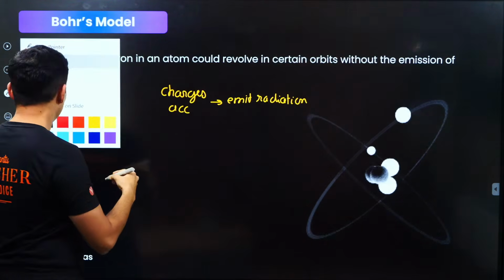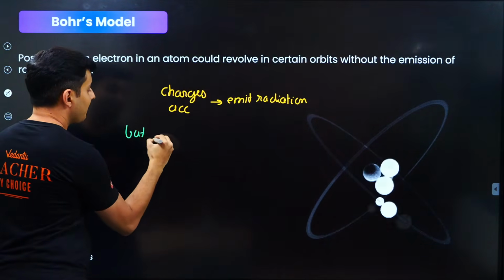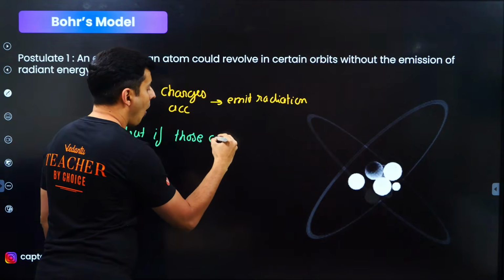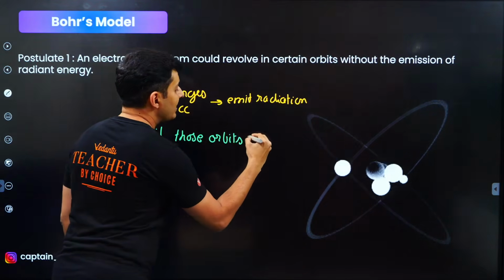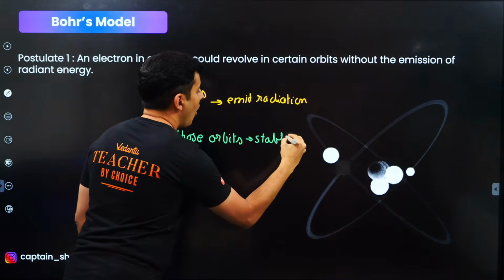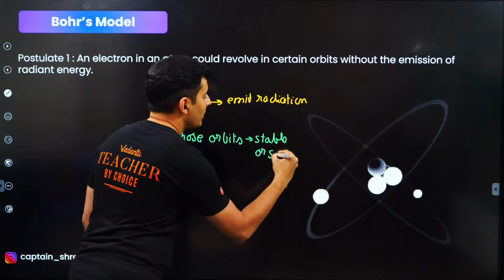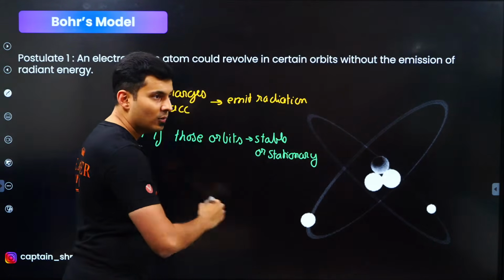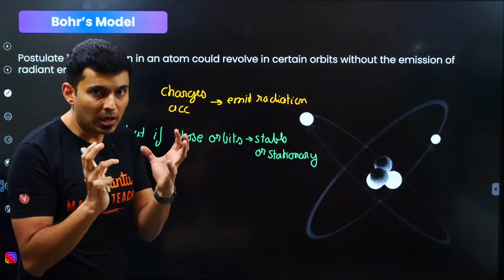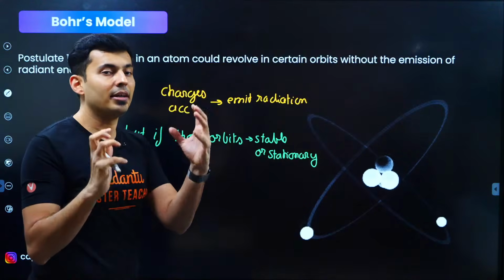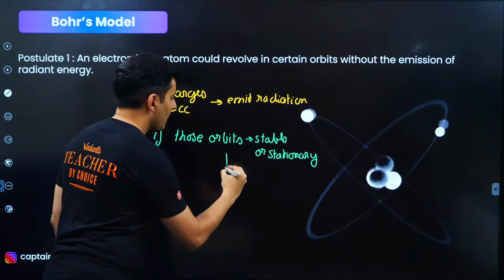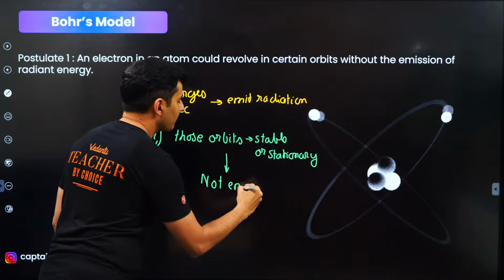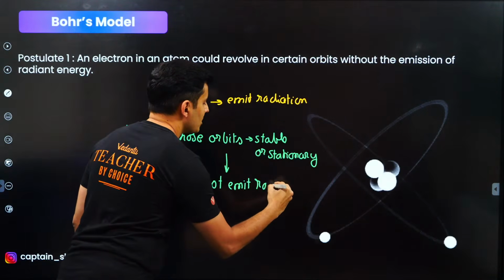If those orbits are stable, generally called stationary orbits, then the electron will not emit any radiation. Stationary not because it is not revolving, but because it is stable, stationary energy wise.